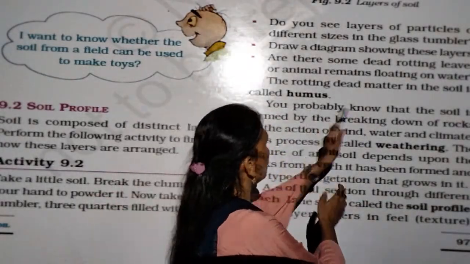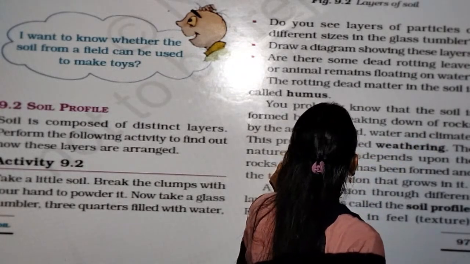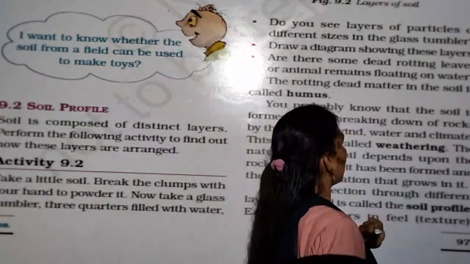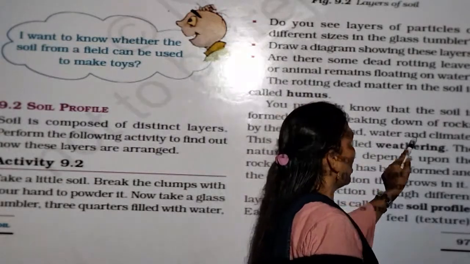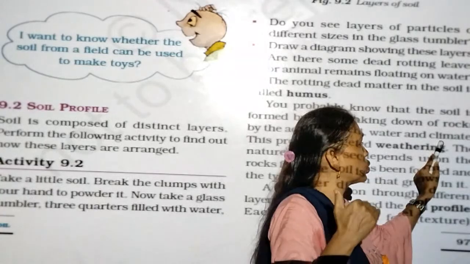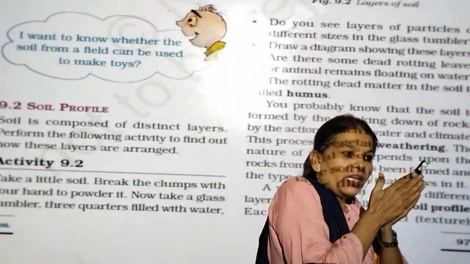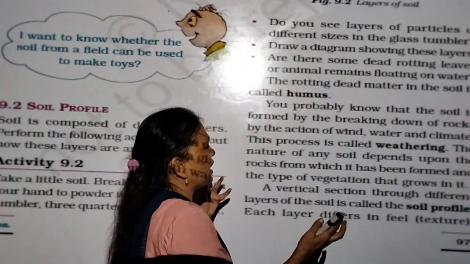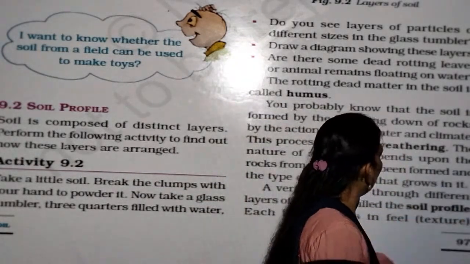So you probably know that soil is formed by the breaking down of rocks by the action of wind, water and climate. Wind, okay; water, like falls; and climate, weather: hot temperature and cold temperature. The stone gets hot, then it cools down, and in between cracks form, and because of the cracks it breaks down and converts into small pieces. This process is called weathering.